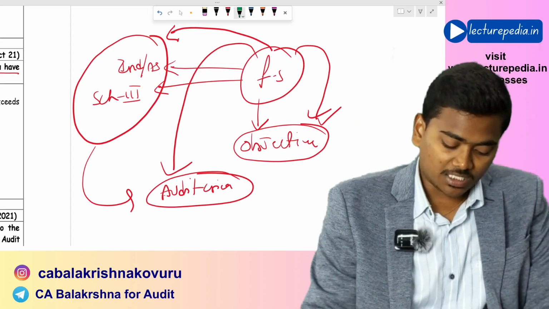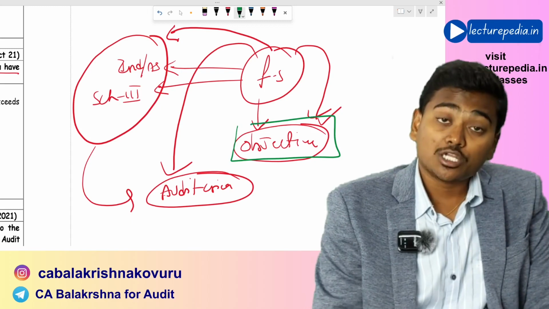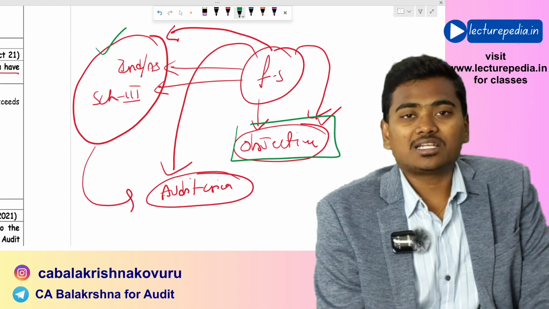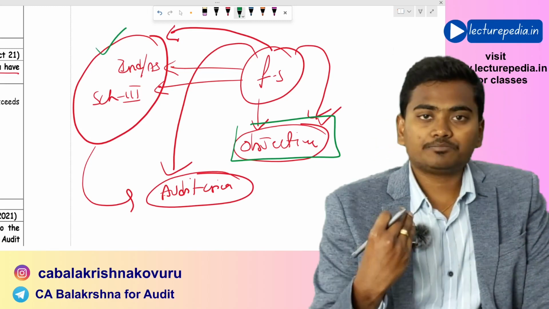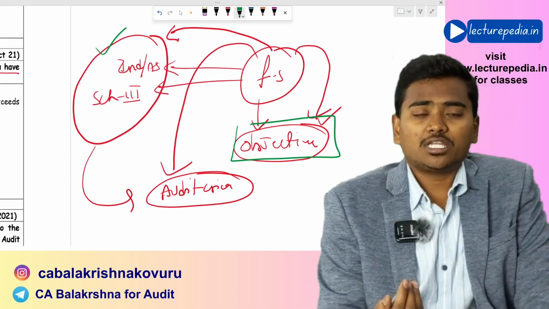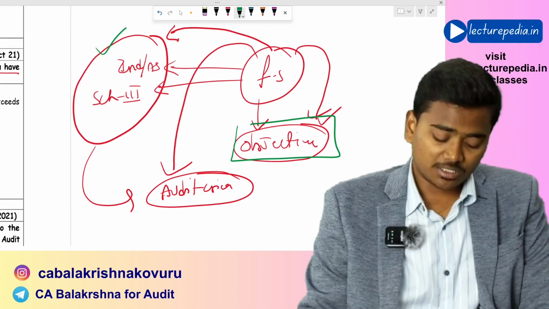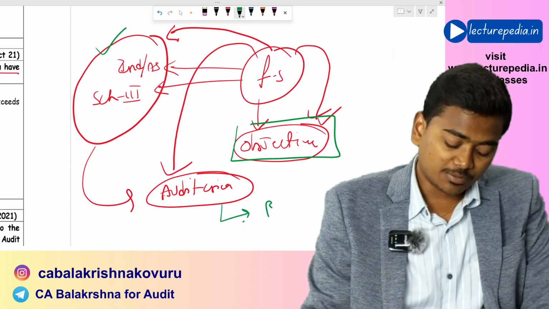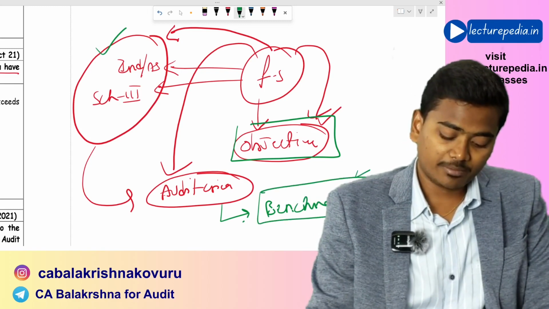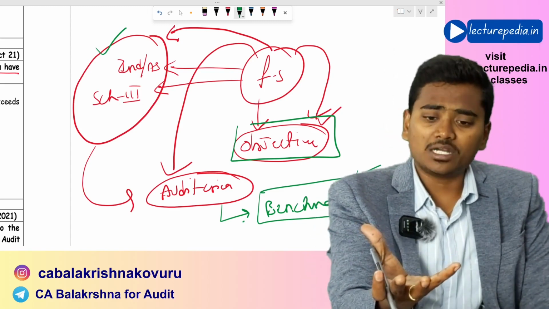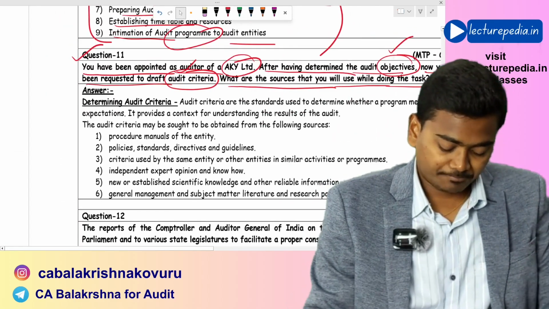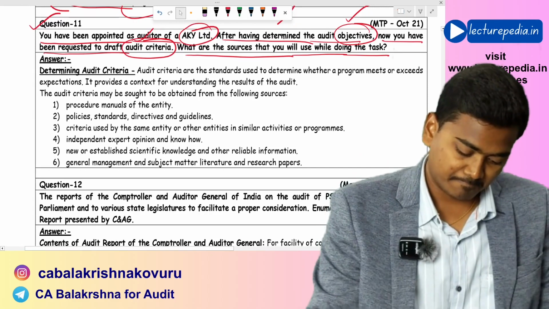Now, in our question, the audit objective has been decided. Now you need to frame the audit criteria. In order to frame the audit criteria, which sources will you use? From which sources will you determine the audit criteria? Simply, in order to understand it in an even simpler way, audit criteria is like a benchmark. You will compare the financials, or any particular audit item, with the benchmark. So how can this audit criteria be framed? Let us see.